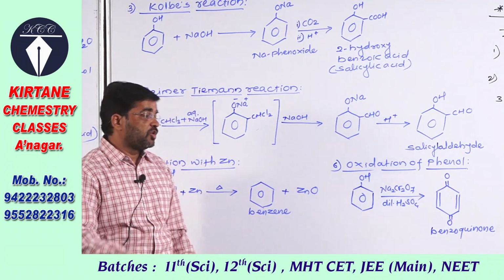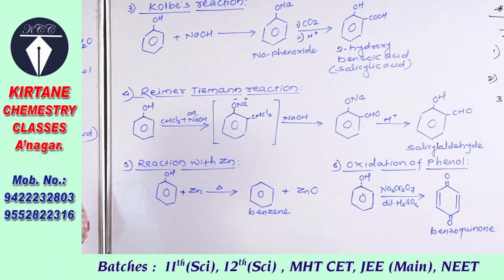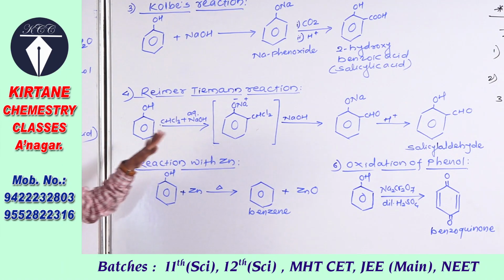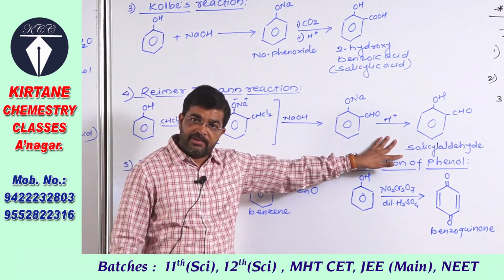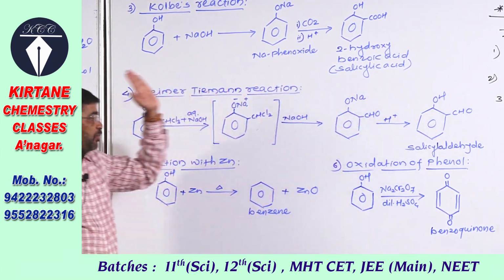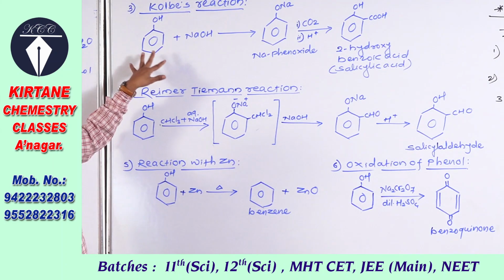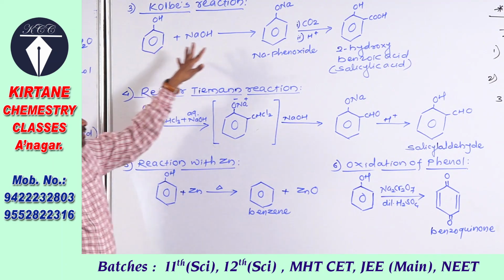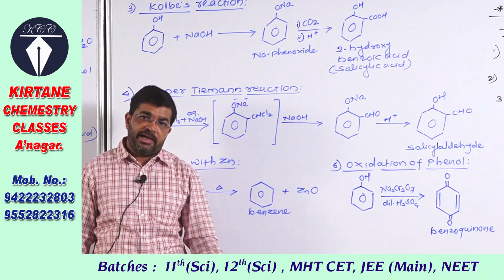Salicylaldehyde is obtained. So in the Reimer-Tiemann reaction, phenol is converted into salicylaldehyde, or salicylaldehyde is prepared from phenol, and in Kolbe's reaction, phenol is converted into salicylic acid.